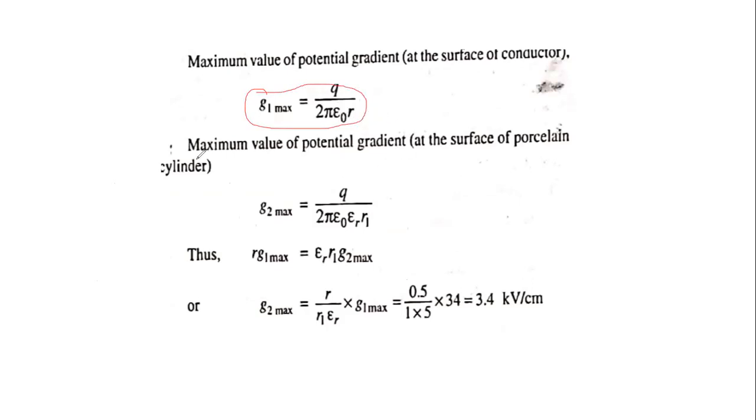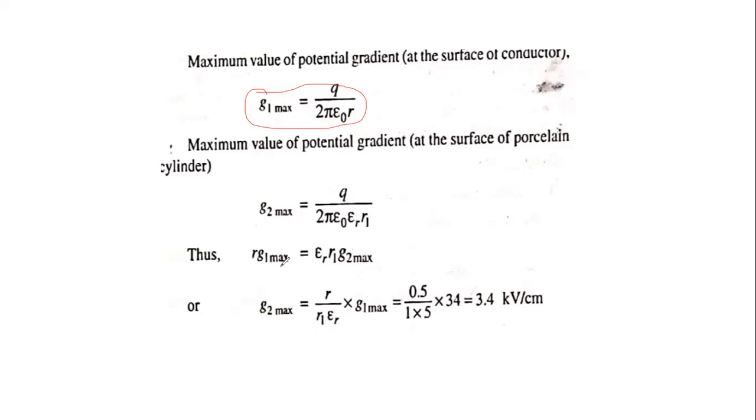Next, the maximum value of potential gradient at the surface of the porcelain cylinder, that is G2 max. G2 max is equal to Q by 2 pi epsilon naught epsilon r into r1. That is the G2 max value.